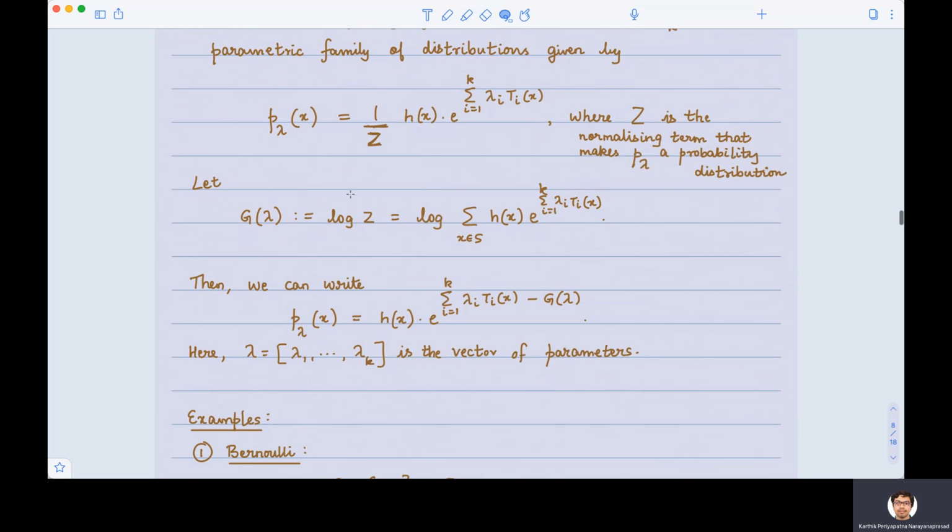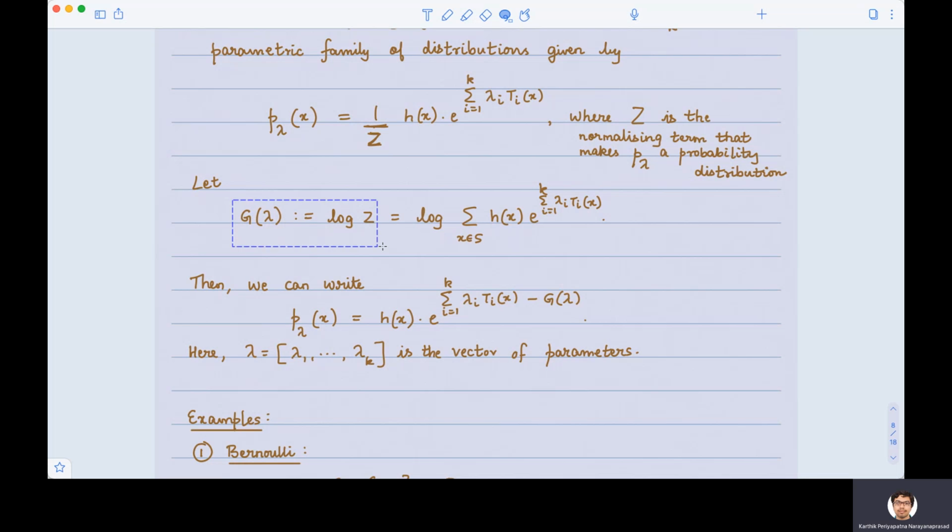Z here, as before, is a normalizing term that just makes P lambda a probability distribution. Now, Z is only a function of lambda 1 through lambda k, so it's a function of the lambda vector.